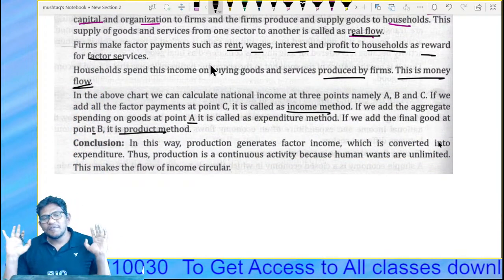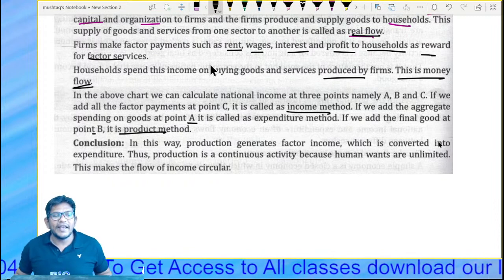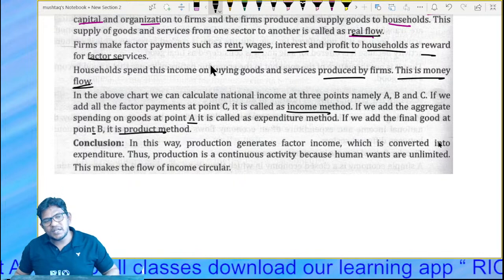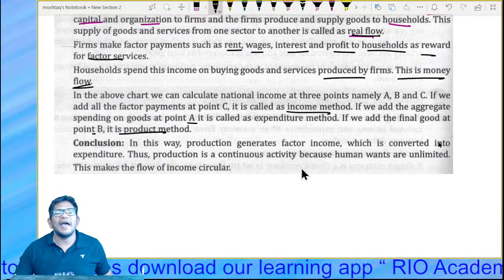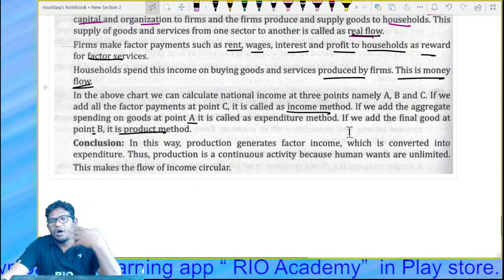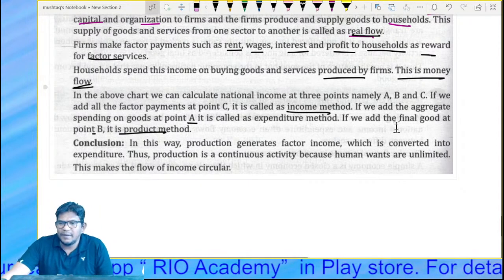So the conclusion: in this way production generates factor income, which is converted into expenditure, and expenditure into income. Thus production is a continuous activity because human wants are unlimited. This makes the flow of income as well as expenditure continue.